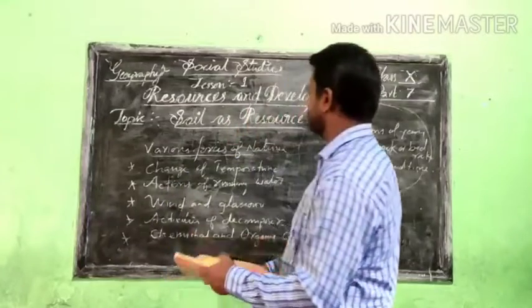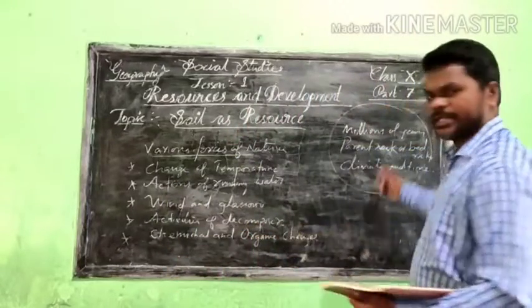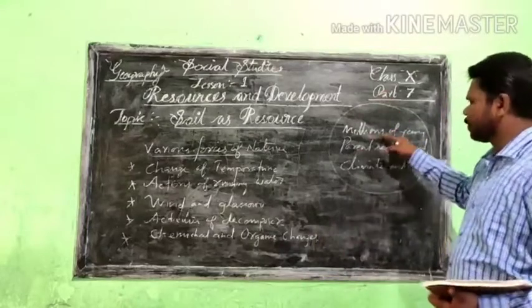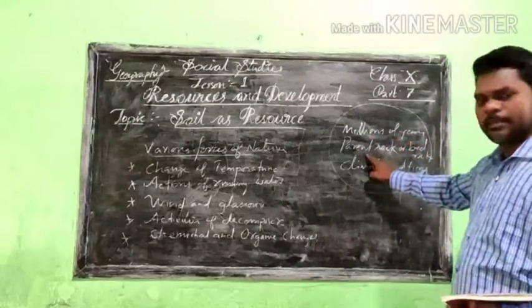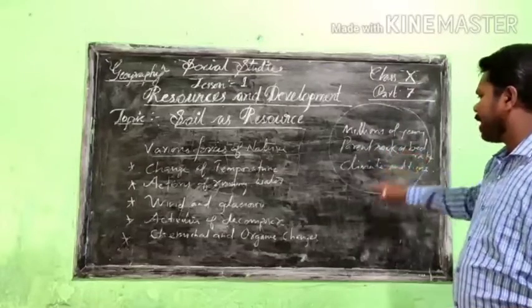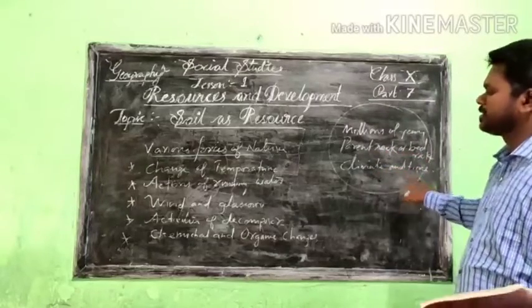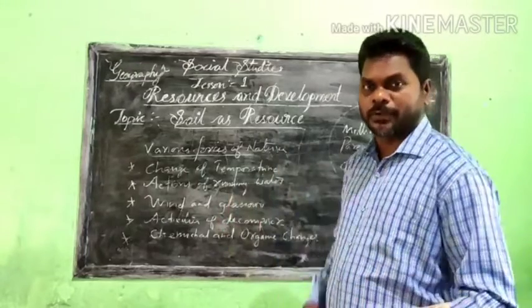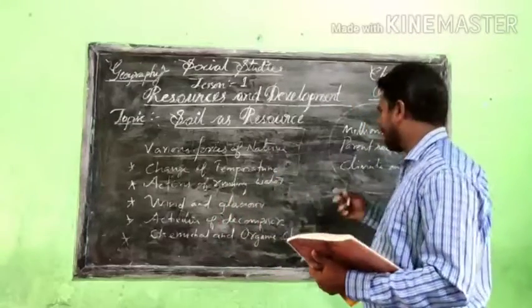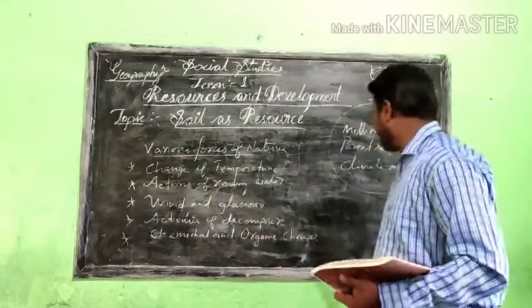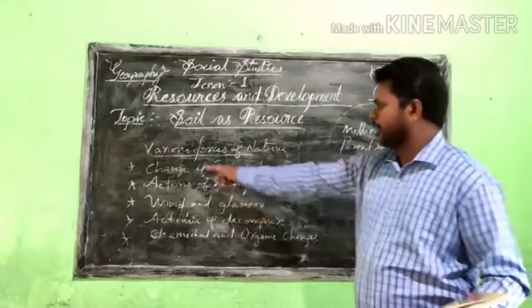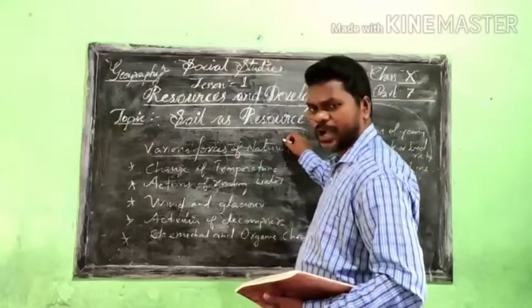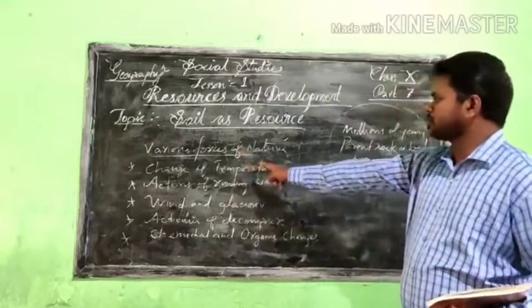Listen to me right now. We already discussed how the soil is formed. It takes millions of years, from the parent rock, otherwise the bedrock, and climate and time are needed to change the parent rock into soil. It will take years, and there are various forces of nature. This is also one of the factors. Another factor is the various forces of nature.